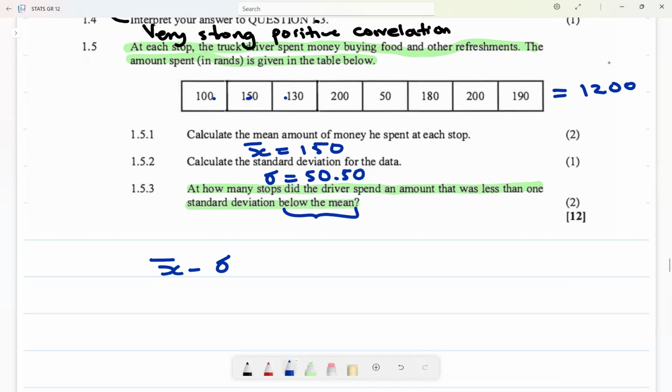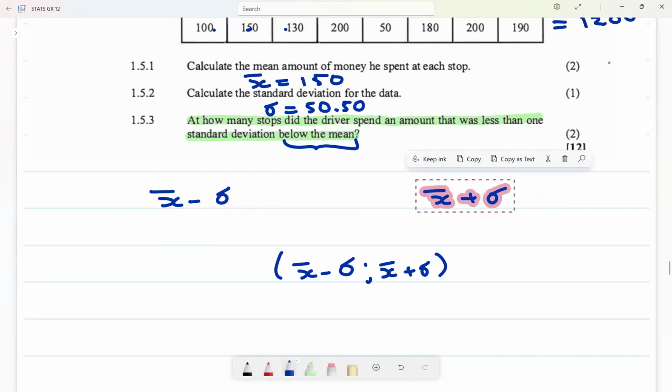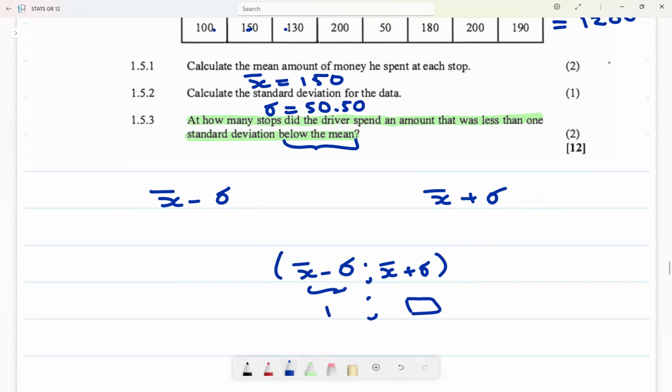This question can be like one standard deviation below the mean, or one standard deviation above the mean, or within one standard deviation of the mean. So you'll find the value of this one, comma, the value of that one, and then you'll find the values that are within the range, or outside of the standard deviation, depending on the question.